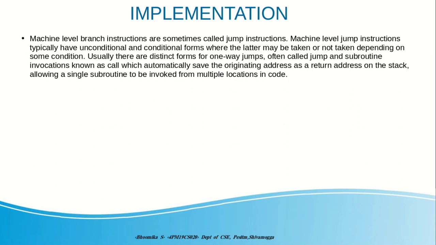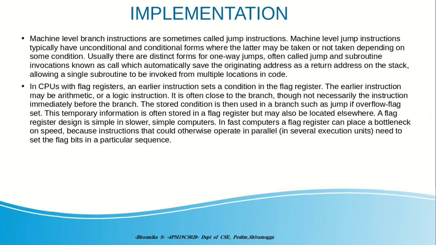Usually, there are distinct forms for one-way jumps, often called jump, and subroutine invocations known as call, which automatically save the originating address as a return address on the stack, allowing a single subroutine to be invoked from multiple locations in code. In CPUs with flag registers, an earlier instruction sets a condition in a flag register.